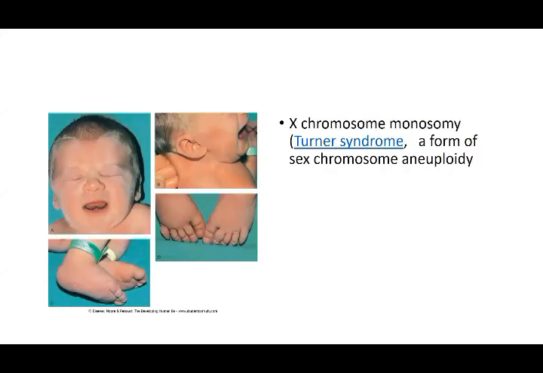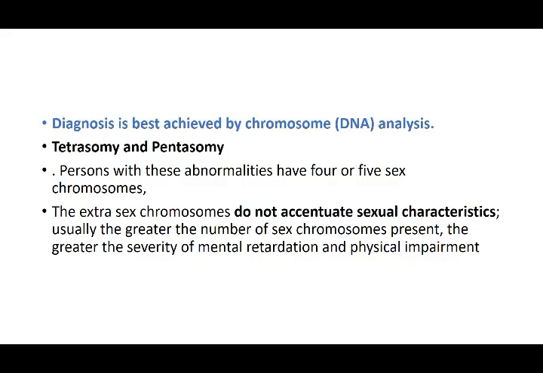This is a picture of the monosomy of sex chromosomes, whereas the earlier one was trisomy. The best presentation is Turner syndrome, which shows you a monosomy. One chromosome is less. How do you diagnose these? By chromosome DNA analysis. That is done and then you determine the chromosomal number which is there. Then from monosomy, disomy, trisomy, where disomy is the normal.